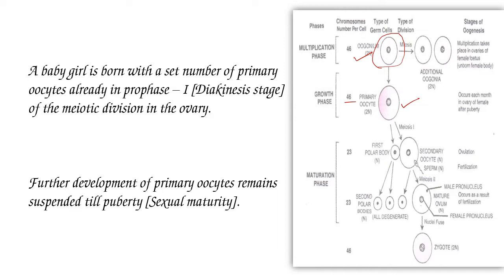This primary oocyte undergoes meiosis division, that is nothing but reductional division. This reductional division does not complete. It is suspended at the diakinesis stage under prophase 1, and the further development will continue after sexual maturity.